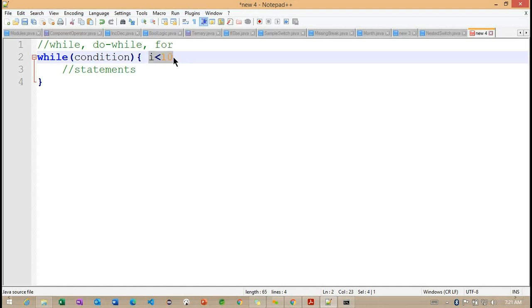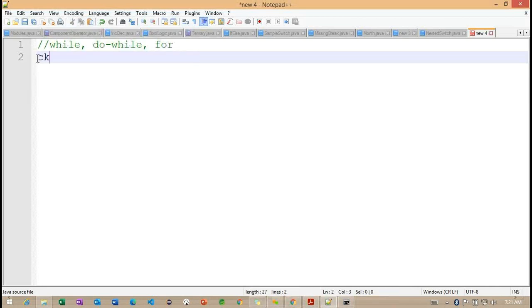The condition is important here. The while loop plays a very important role based on this condition. If the condition returns false, the while loop is going to terminate.